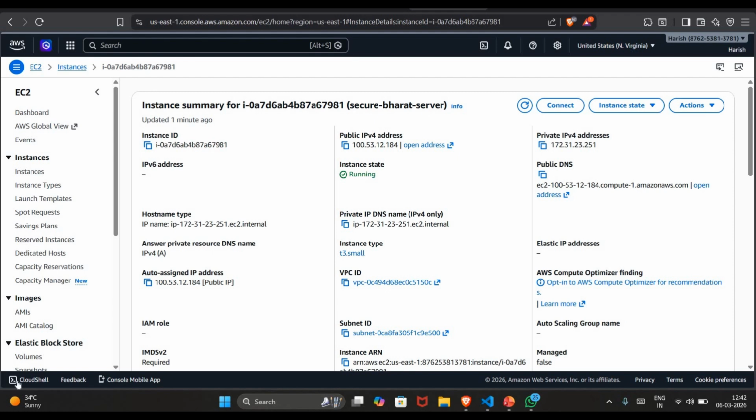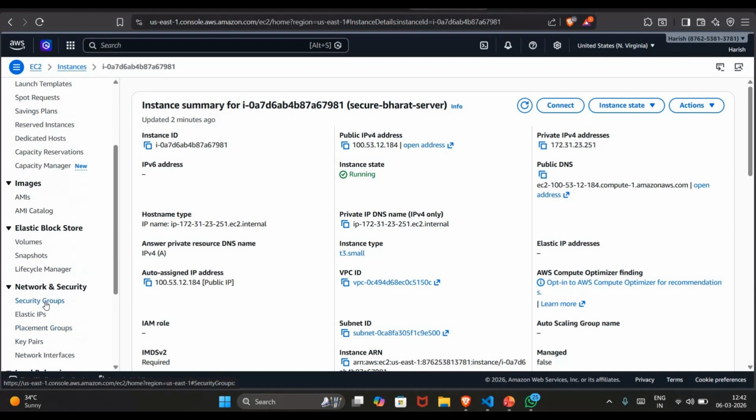Moving on to the deployment phase. Our application is deployed on AWS EC2 cloud infrastructure, which allows our AI system to run online and be accessible through a public IP address. So this is our public IP address where our application is running. We launched an EC2 instance and configured the necessary security groups.